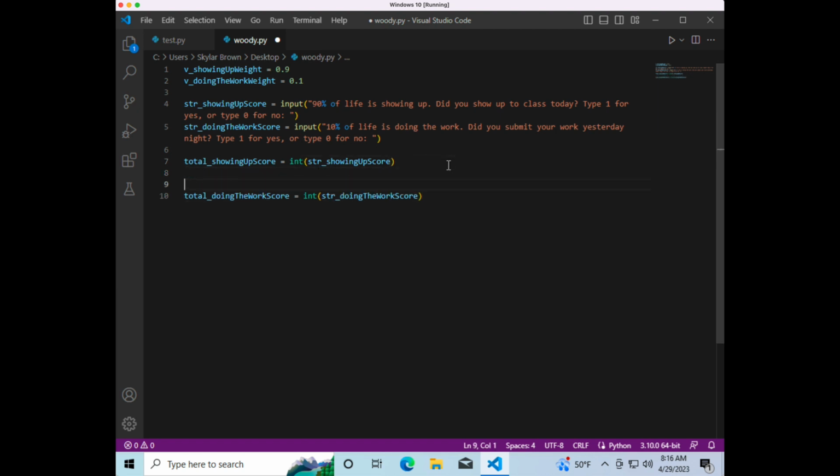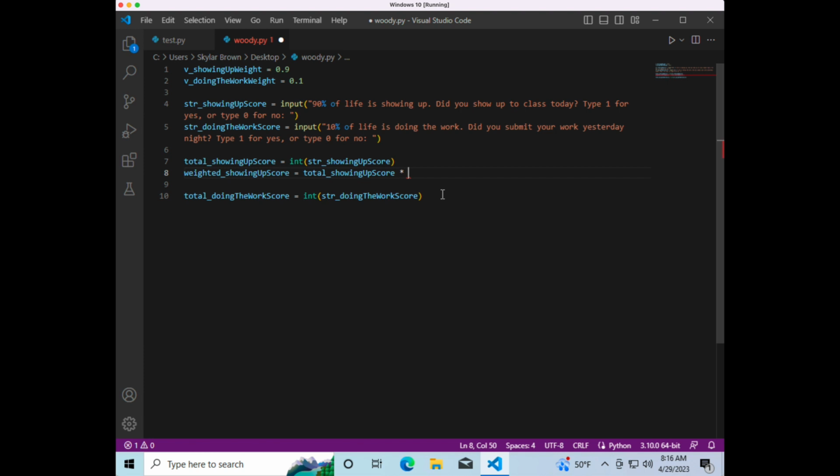Great. Let's make a little bit of space, and underneath line 7, we need to turn this into a weighted score, because it's not 100% of life is showing up, it's 90% of life. So we have to apply this to the weight variable we created at the very beginning. So weighted showing up score is going to be our next variable. We'll assign that to the value of the total showing up score, which popped up right here, so we'll click on it.